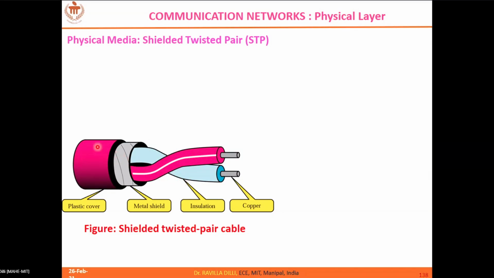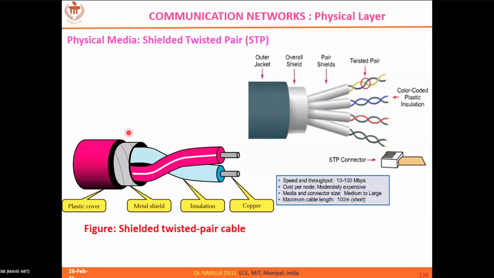Then apart from that, you also have a plastic cover which gives more protection, the physical protection. So this layer makes the difference between shielded twisted pair cables and unshielded twisted pair cables. This actually avoids the external noises, external interference.